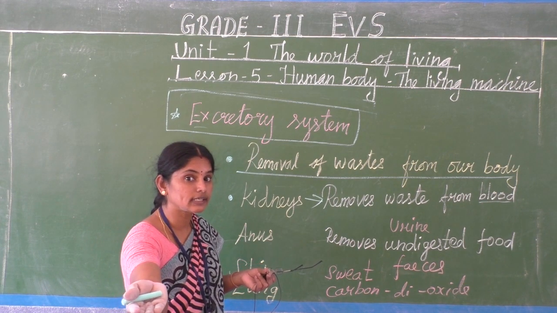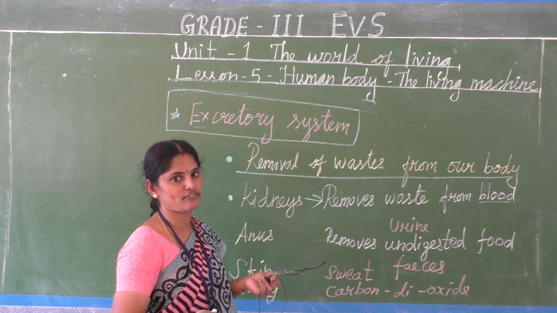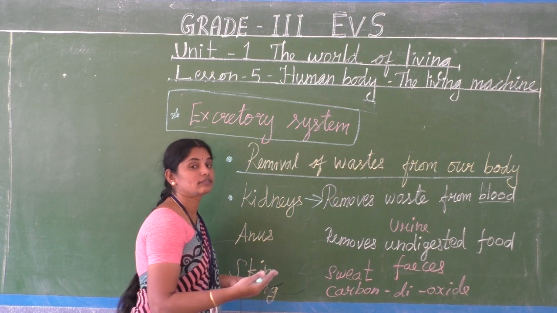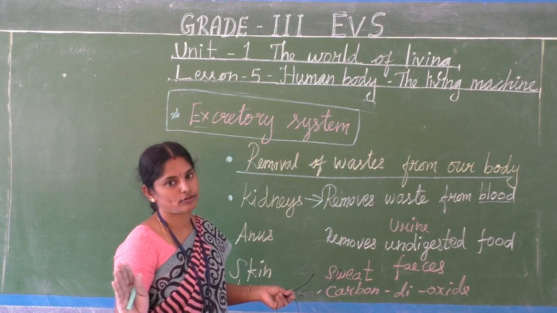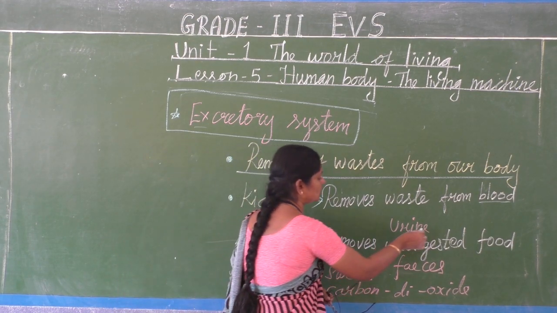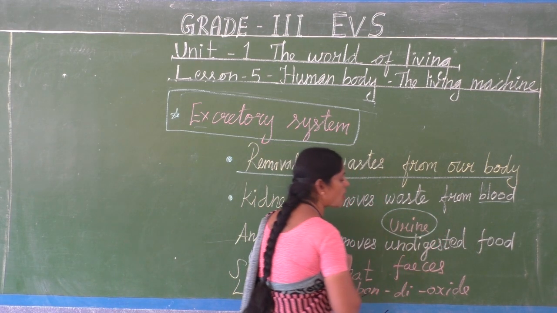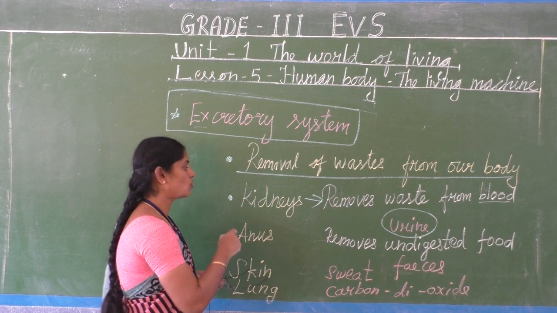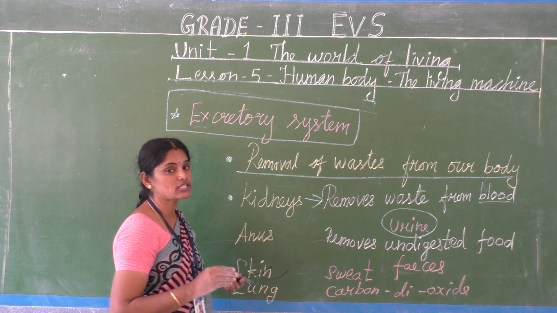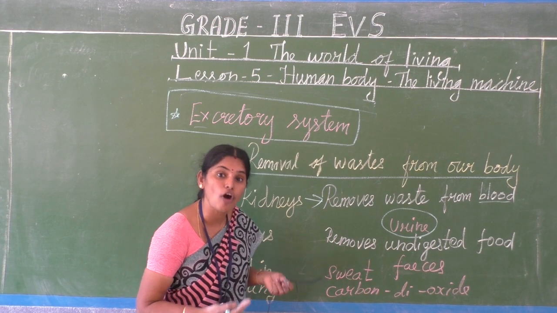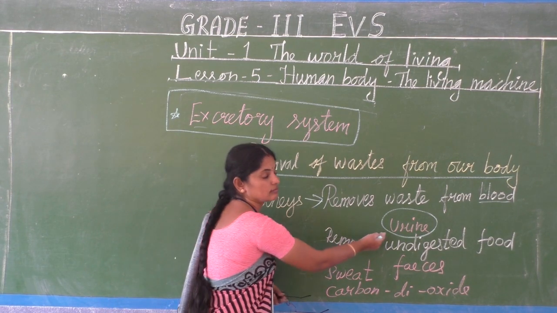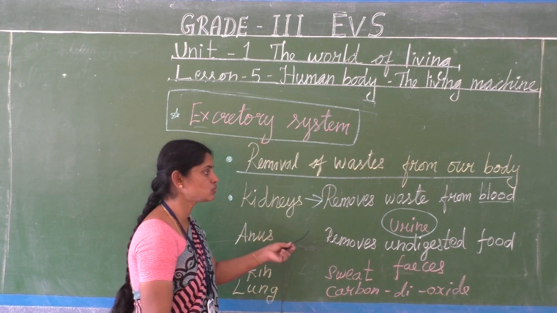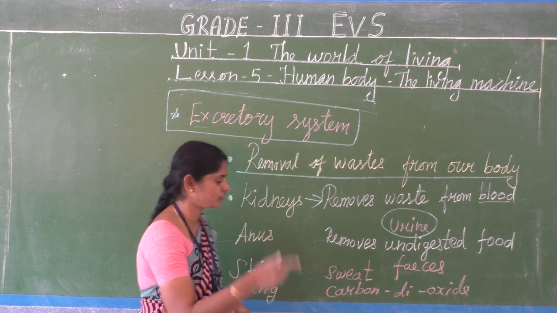From the cell, it brings back the waste. So that waste is removed out from the body as urine. So kidney removes waste from the blood in the form of urine.